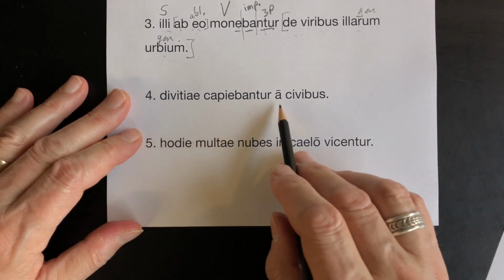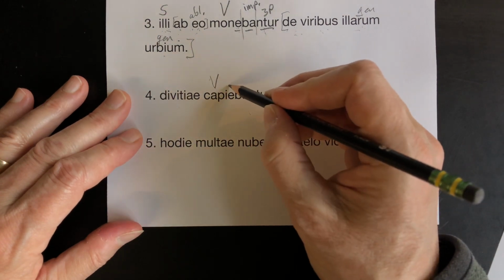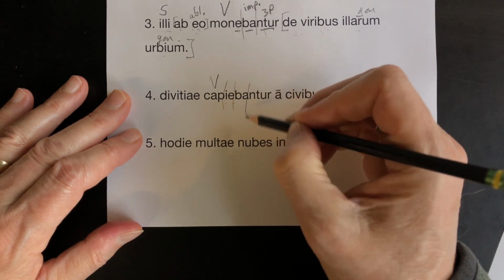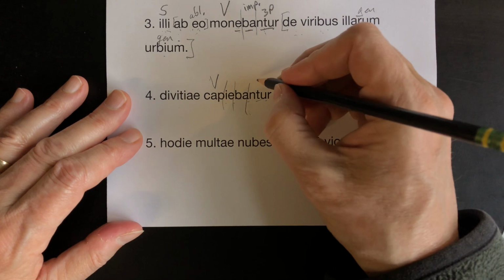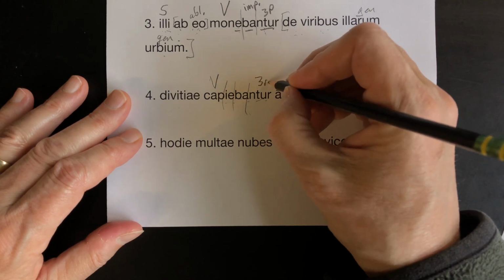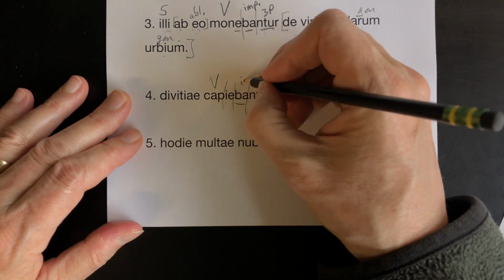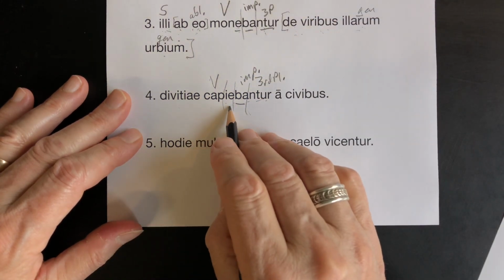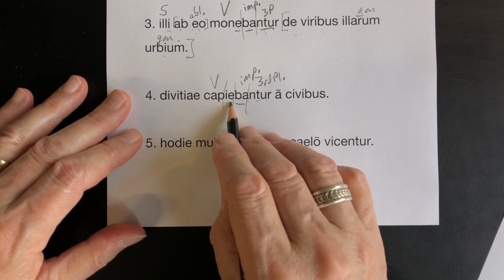Divitiae capiebantur a civibus. Here's our verb. Let's cut it up. We've got I-E, B-A, ntur. Third plural. Ba, imperfect. Because this comes from an io of the third, capio, capere, so you've got the I and the E buffer vowel in there.